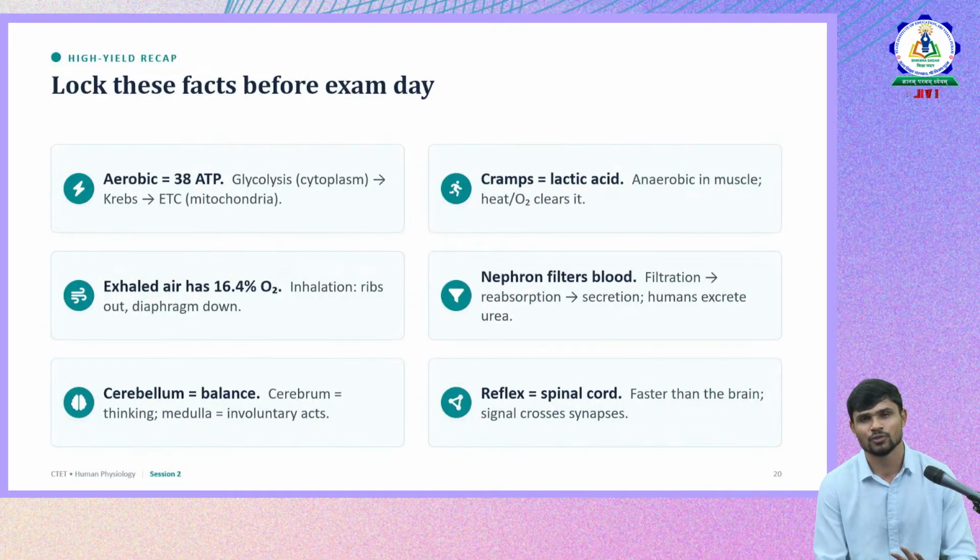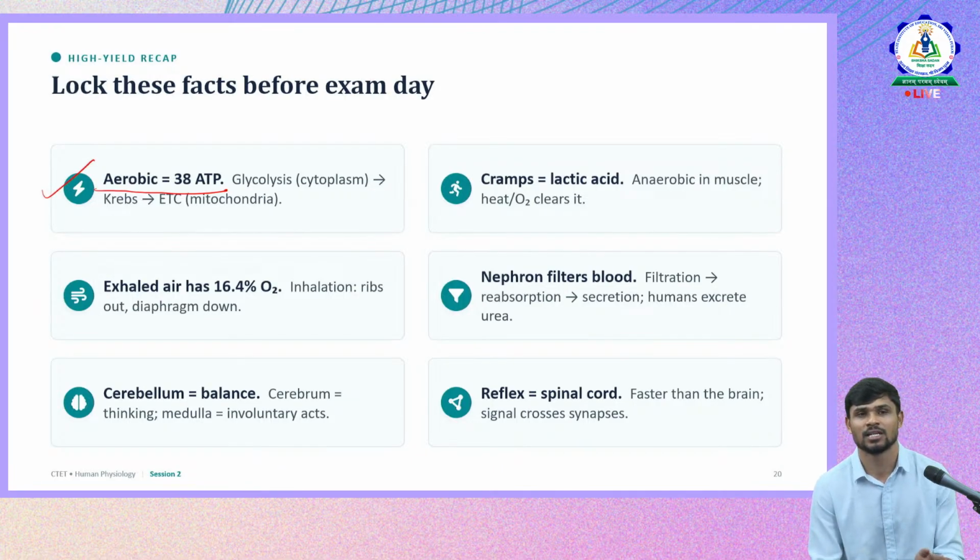So these are the type of questions that were asked from the concepts that we discussed, and we'll see a few facts that we shouldn't miss before going to the exam with respect to this chapter. Then we'll conclude this session. Some facts that we need to remember: in aerobic respiration, 38 ATP are released for each molecule of glucose. There are three different steps in aerobic respiration. Remember that also. Then cramps equal lactic acid.